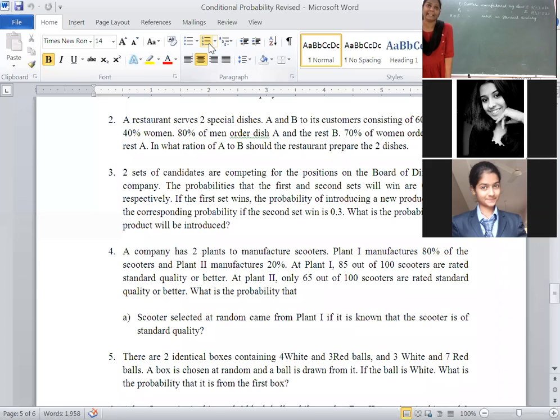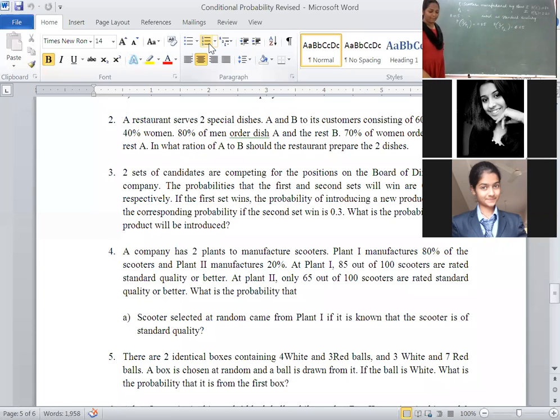After that, at plant 1, initially which event happened? At plant 1, 85 out of 100 scooters are rated standard quality or better. That means which event happened earlier? Plant 1 has happened earlier. Is the scooter rated as standard quality? Here I am taking it as S. Okay. Then how much? Out of 100, correct? That is 0.85. Similarly, 65% is considered from plant 2. Which event happened earlier? Plant 2. Then it is of standard quality. That is 65 out of 100. That means